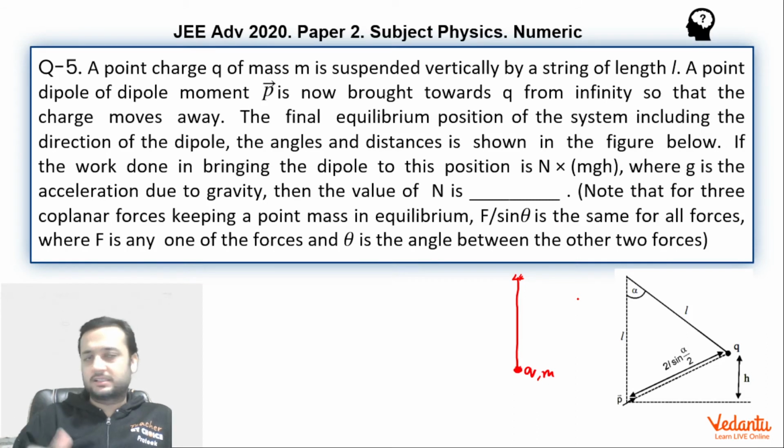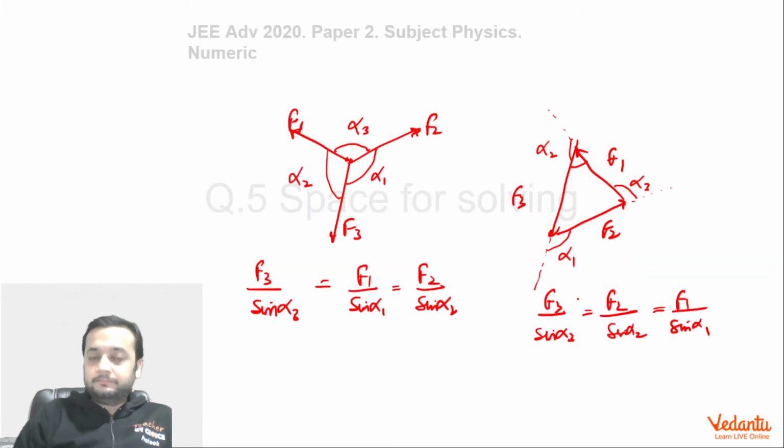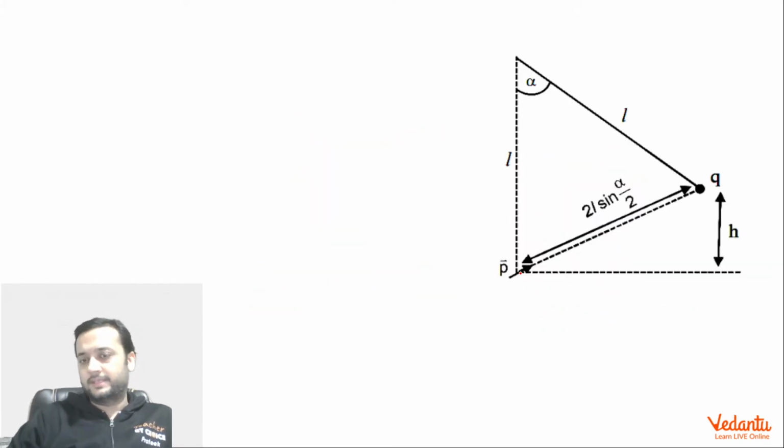I will tell you a magical solution, just 2 or 3 lines, and you will get the answer. So let's see how we do this question. The work done by the external agent is simply the change in the potential energy. Initially, the particle was over here, so it has risen by a height h. So there is an increment in the gravitational potential energy. Also, there is an increment in the electrostatic potential energy. Initially, there was no interaction between the dipole and the charge, and hence we can assume that the initial electrostatic potential energy of the system was 0.